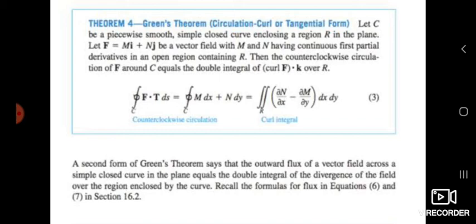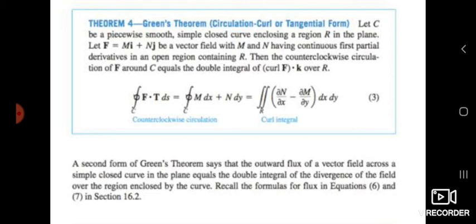It means F is a vector field equal to M i + N j, where M and N both have continuous first partial derivatives.